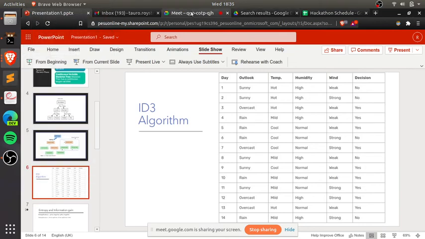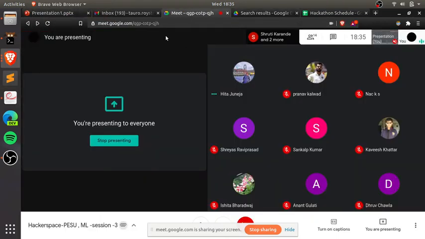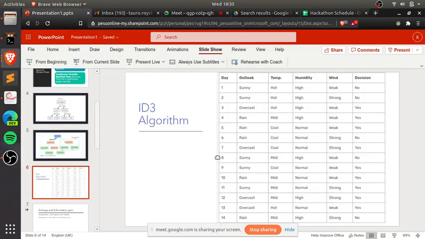Could you repeat again? My question was, the yes or no, is that learned by the machine or is it something we already give it as part of the data? You're giving the no or yes column here, so it already knows that the output can only be no or yes. You can't give some garbage value. It has to be no or yes. Okay.